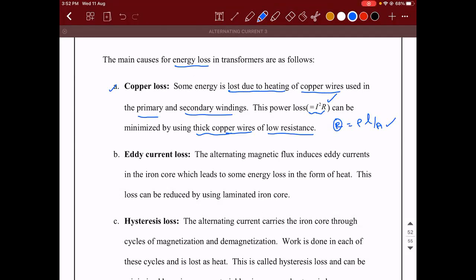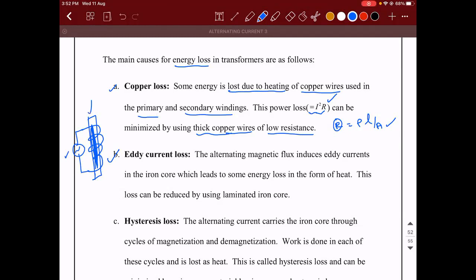Okay. Second thing, the loss that will occur is due to the eddy current. Now, the question is, why does an eddy current get generated? Because you have wound this coil around a metal, right? There is a primary coil wound around the metal, and due to the alternating source, there will be a continuous change of direction of flux taking place.